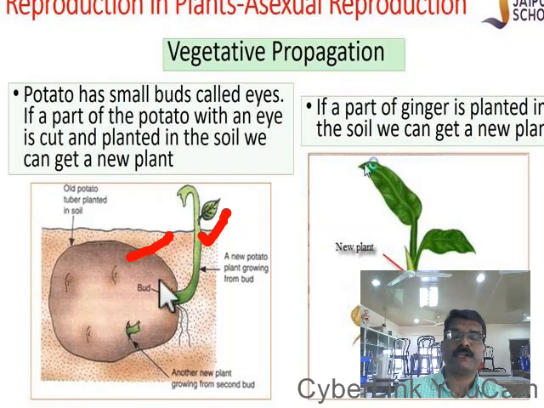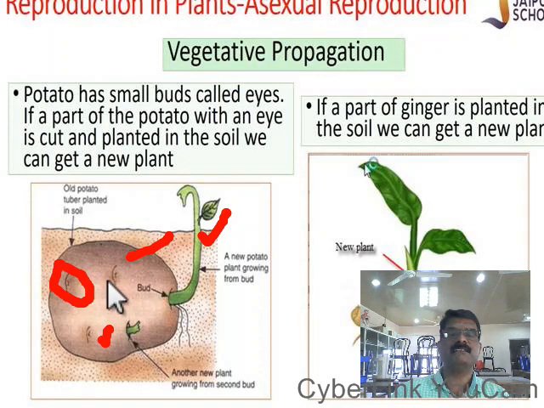See, on the potato you can see some marks like this. These marks or scars which are seen on the potato stem are called the eyes. From the eyes, the new buds develop. And if you cut this stem and plant it, you will get a new potato plant. Therefore, the potato plant is producing the new plant from stem cuttings.